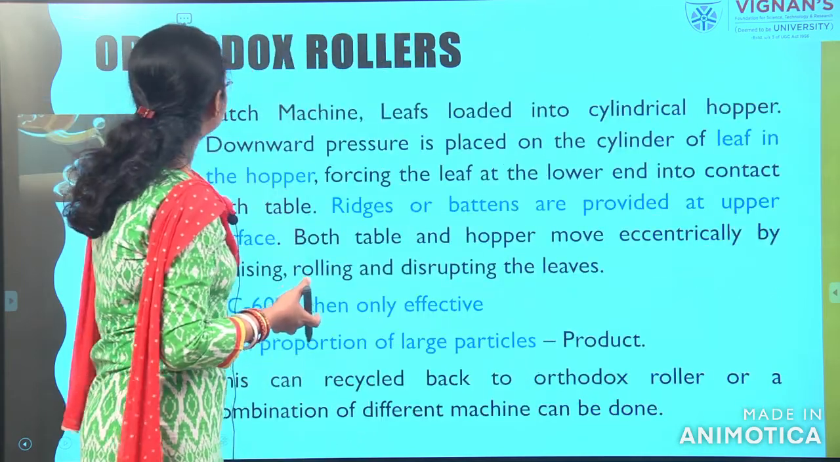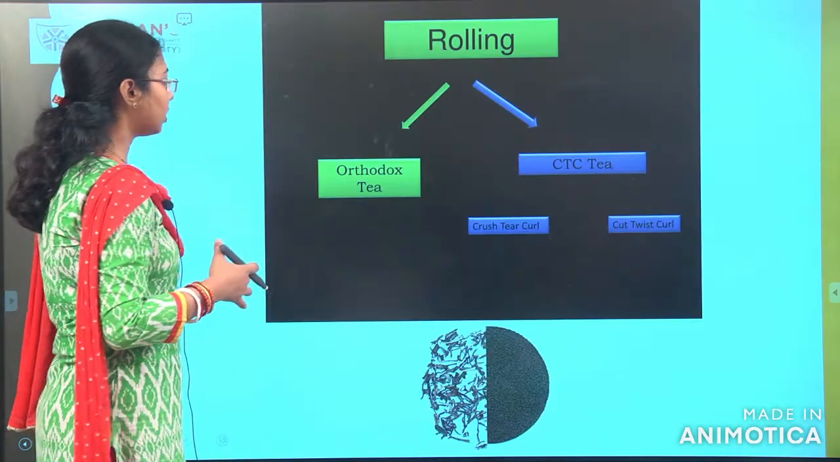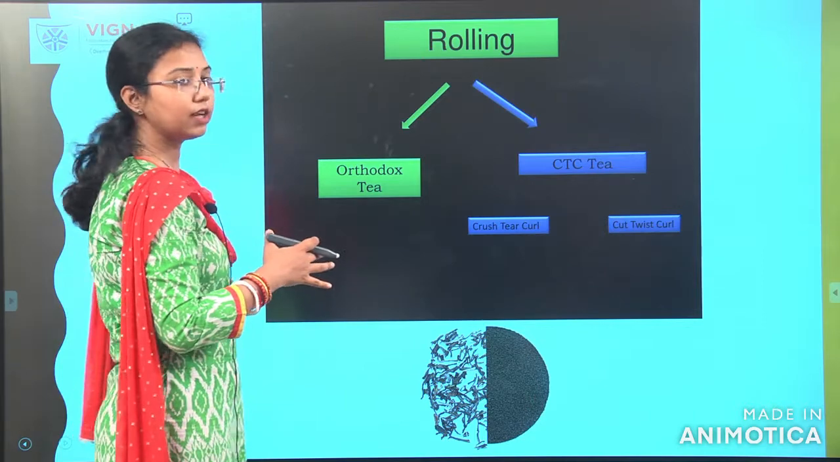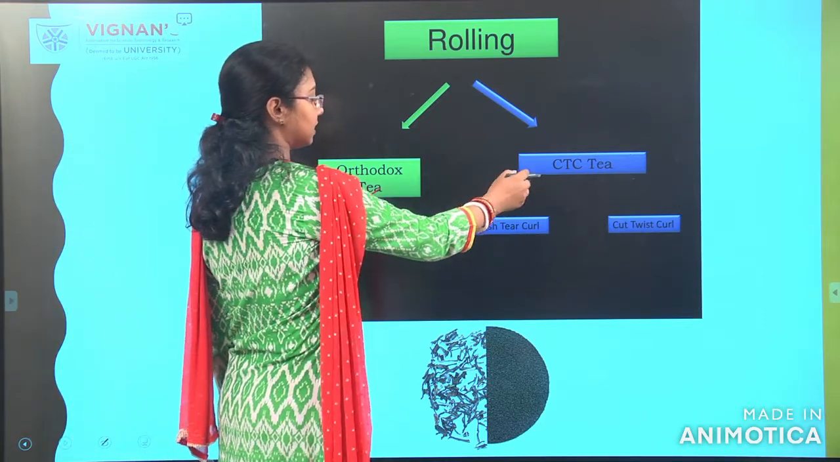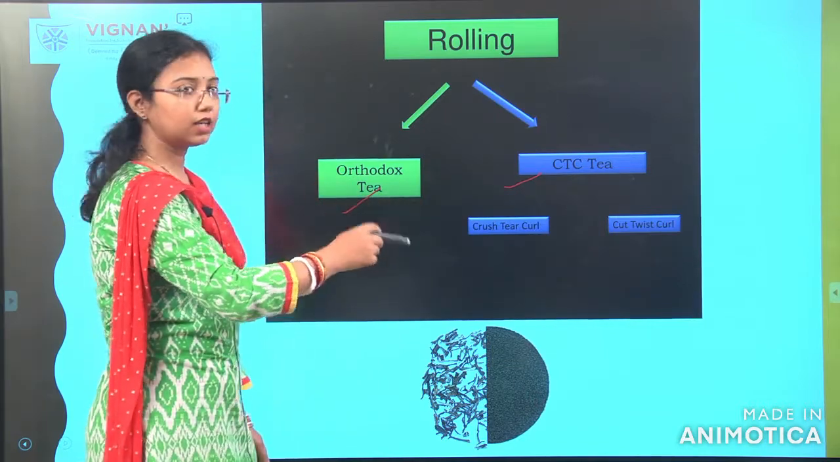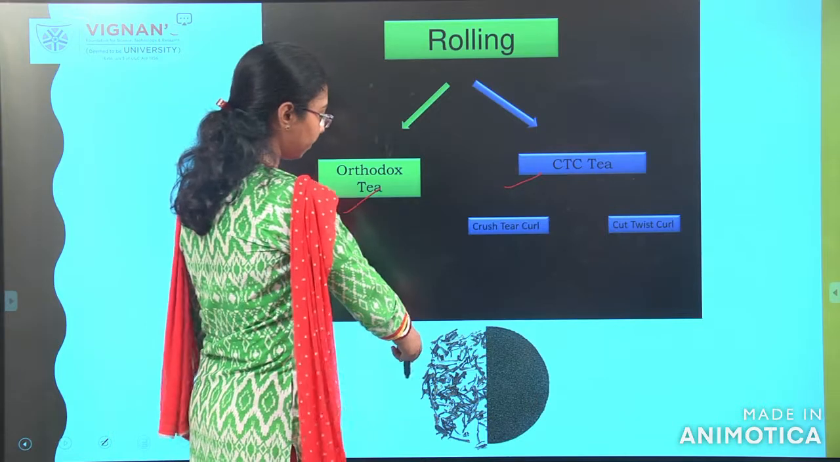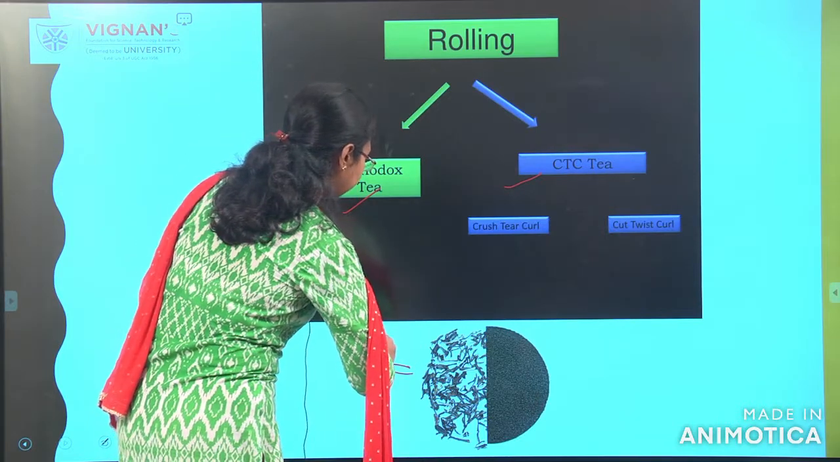This is how the orthodox roller looks. I will show you this slide. This is an orthodox tea and this is a CTC tea. In CTC, the leaf is crushed, torn and curled, cut, twisted and curled. This is the final product, and it will look like this.